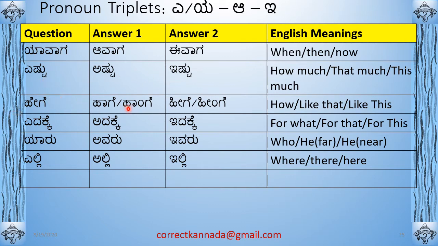Then hege, like hege, hage, or you can say hange, hige, right? Hige or hinge. Then yadakke means for what, adakke for that, idakke for this, yadakke is also used. Yaru is who, avaru, ivaru, we know that. Yalli, alli, illi. Yalli means where, alli means there, illi means here. So these are very useful triplets where you can form sentences very easily. Okay.